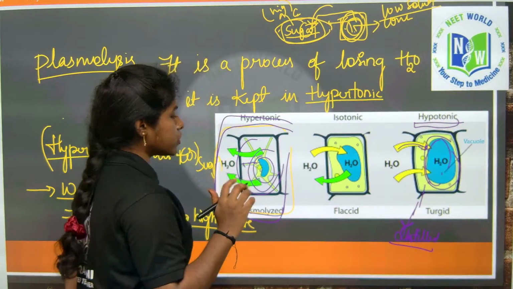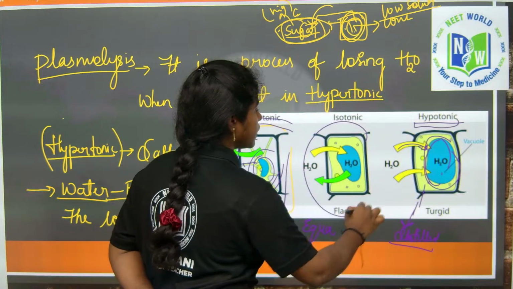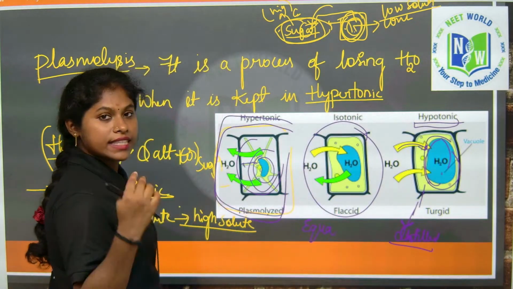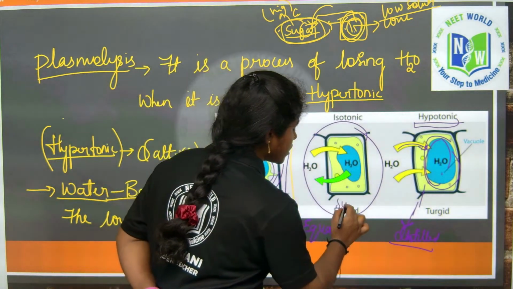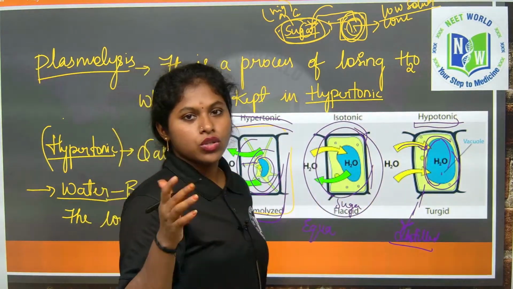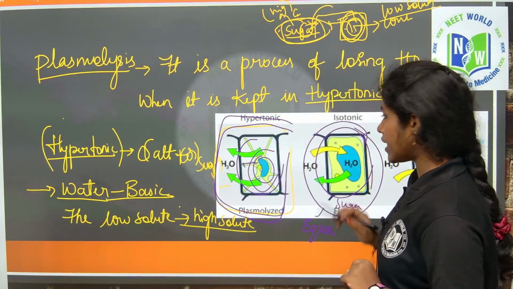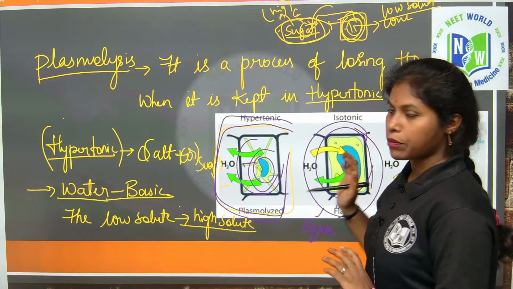If I took an equal concentration, the glass jar also having the same sugar solution and this cell also having the same solution, which means same solution, it becomes flaccid. It becomes flaccid. Got it? This is what plasmolysis is about.